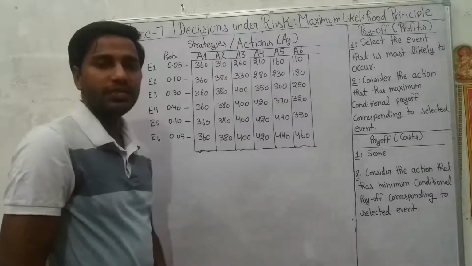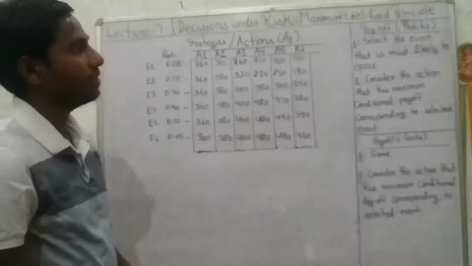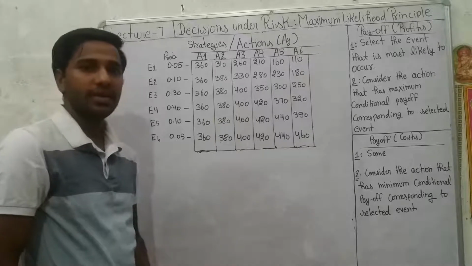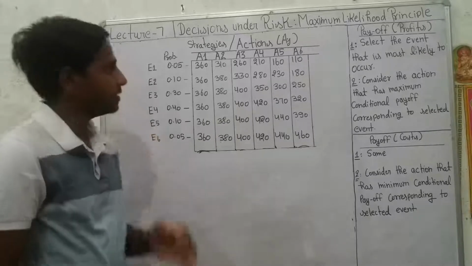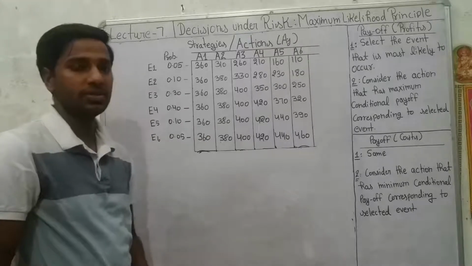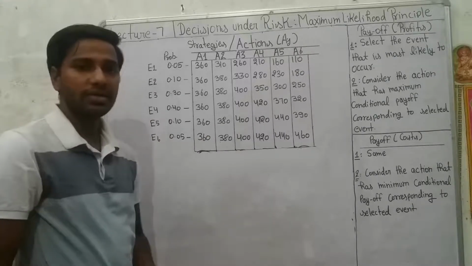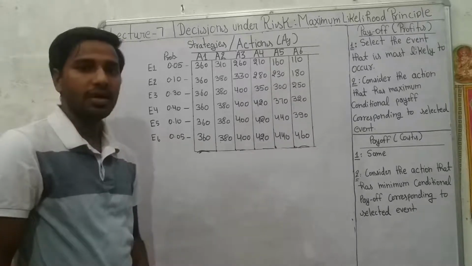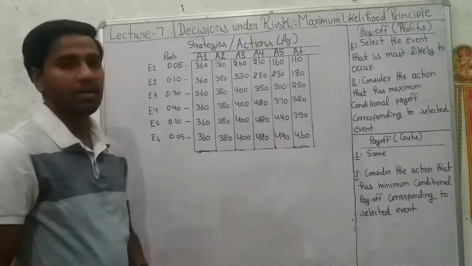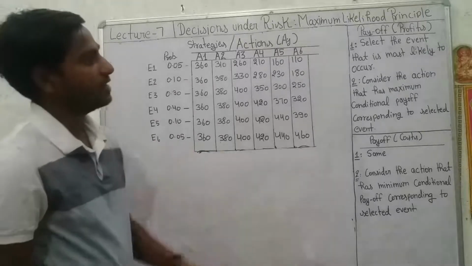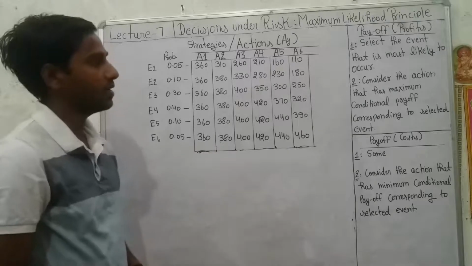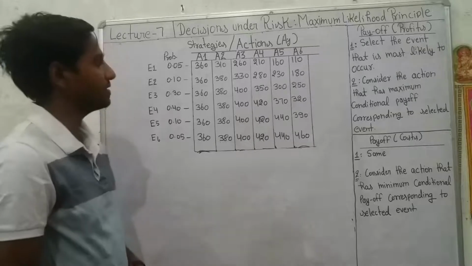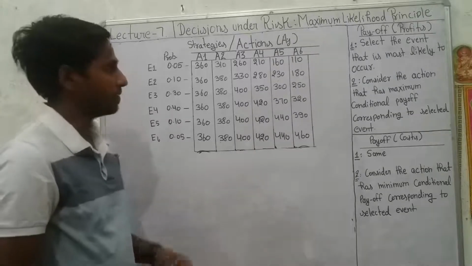Hello everyone. In this video, we are going to study the maximum likelihood principle of making decisions under conditions of risk. As we know, there can be three types of environments in which a decision maker needs to take decisions. The first type was the conditions of certainty, second was the conditions of uncertainty, and third type is decision making under risk. So there are basically two methods or two principles that we can follow to select the optimal strategy under conditions of risk.